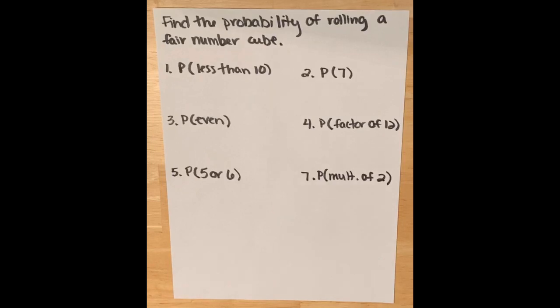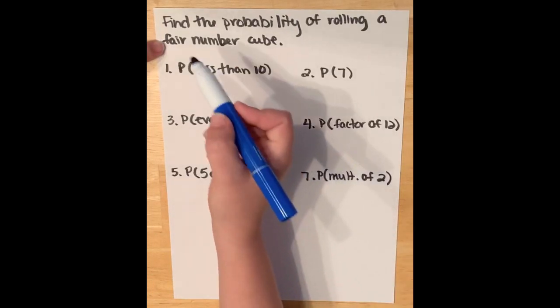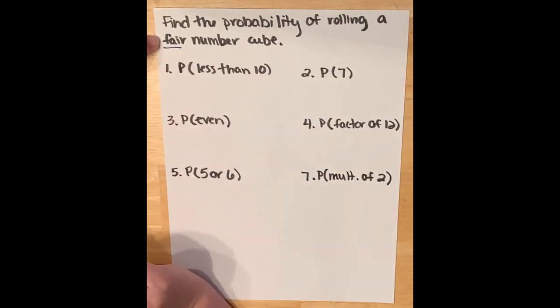Okay, so still thinking about that number cube, let's practice finding the probability of rolling a fair number cube. Let's talk about the word fair for a minute. Fair just means that everything is represented evenly. There is not more than one 1 on the cube. There's not more than one 3 on the cube. There's one of each type.